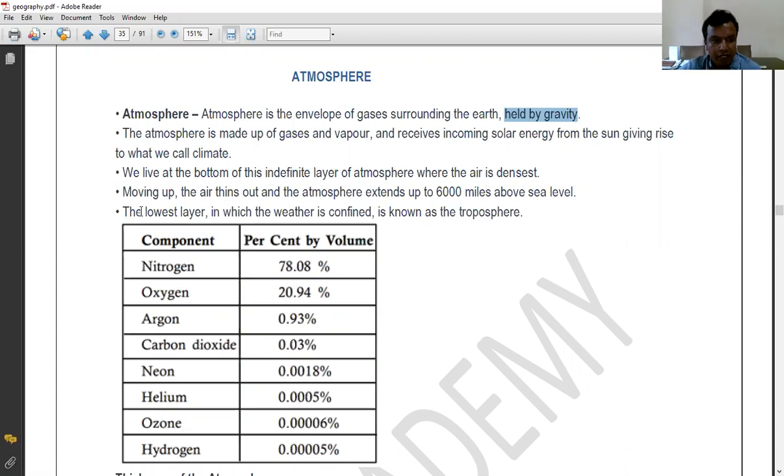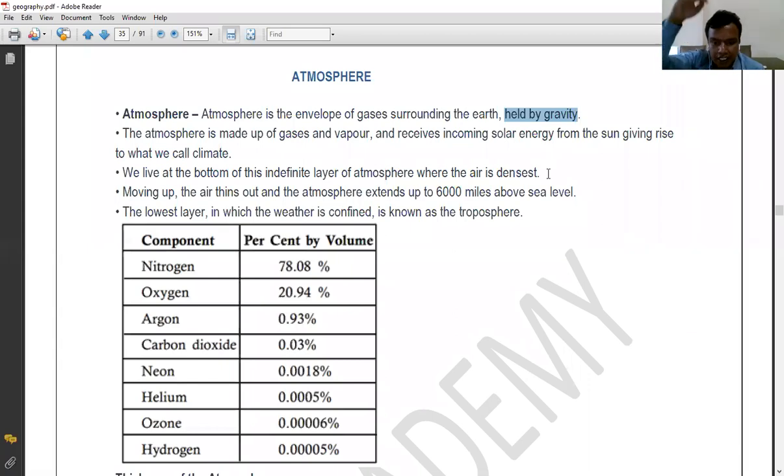There are various layers in the atmosphere. These layers are based on the density, and also on whether the temperature is increasing or decreasing. We are going to discuss it in detail. But we, human beings, live at the bottom of this indefinite layer of atmosphere where air is densest. So at the bottom the air is densest.